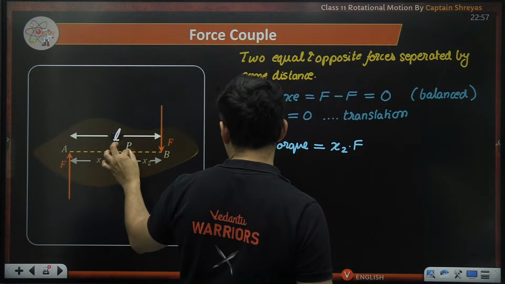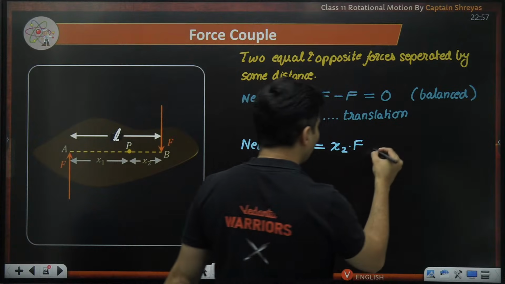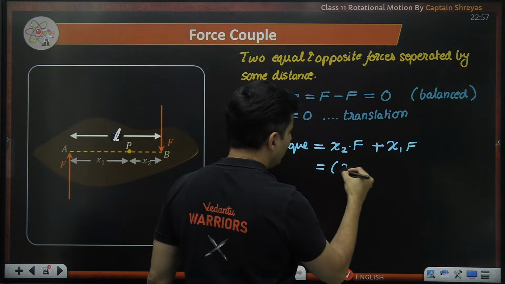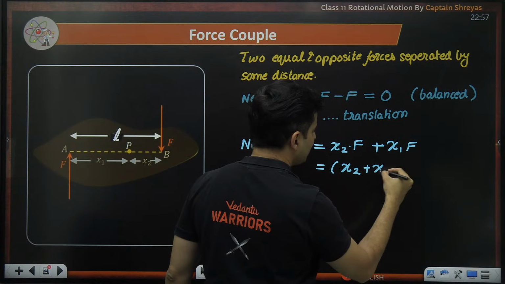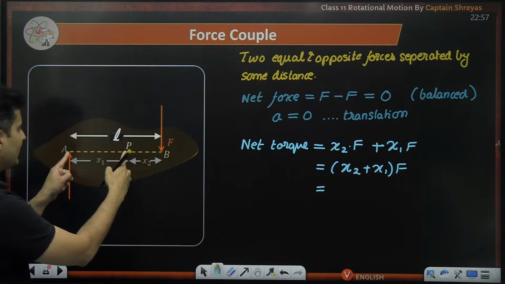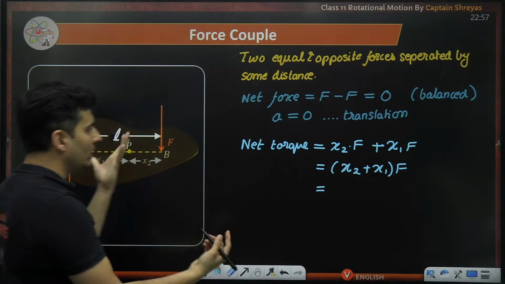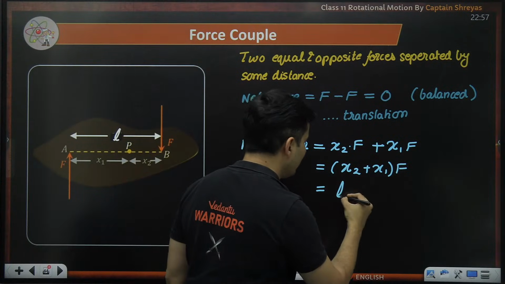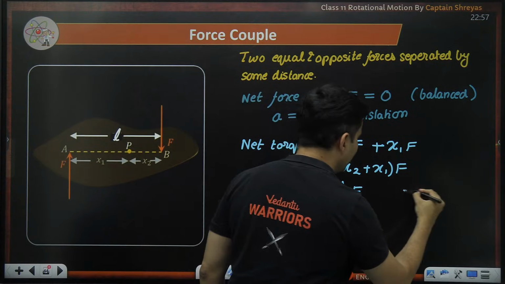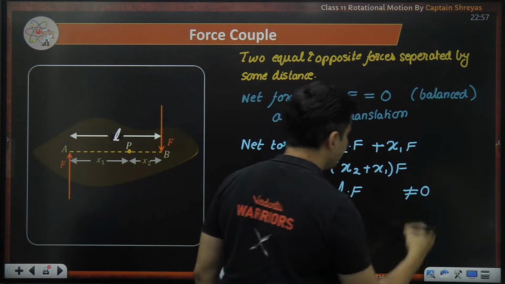I'm measuring the torque from that particular point, P. So plus x1 multiplied by F. So it will be nothing but x2 plus x1 multiplied by F. This is x2, this is x1, x2 plus x1 is the total distance between the forces, which is L multiplied by F. So the net torque clearly is not zero.